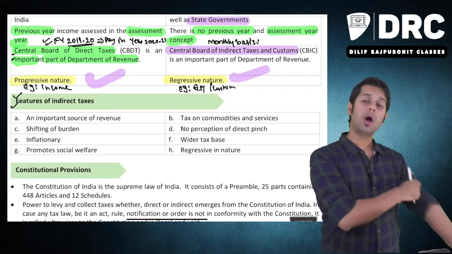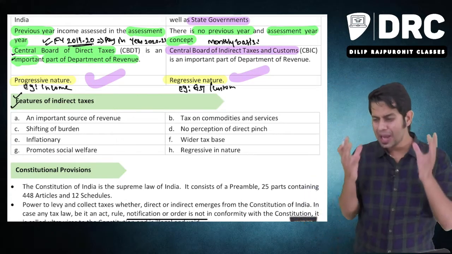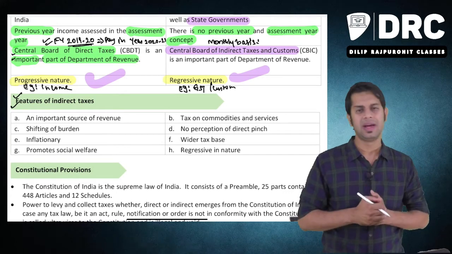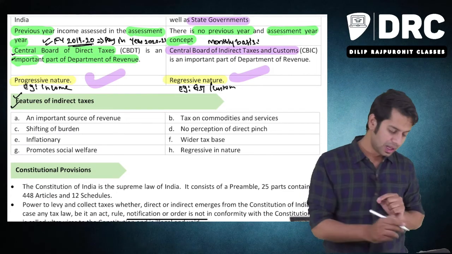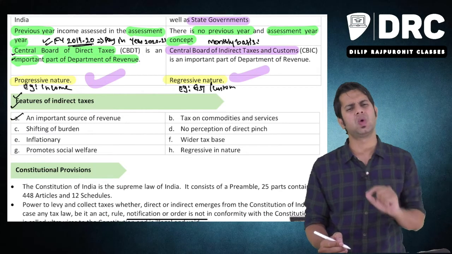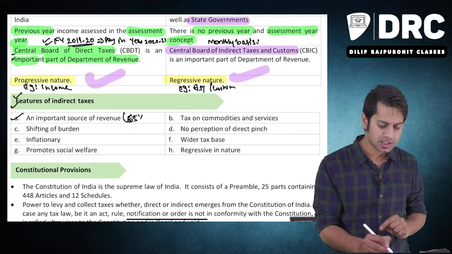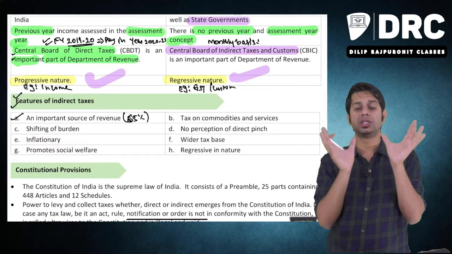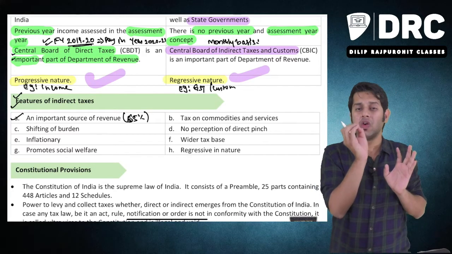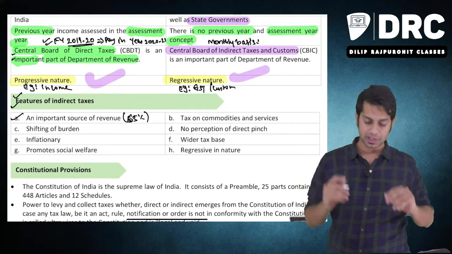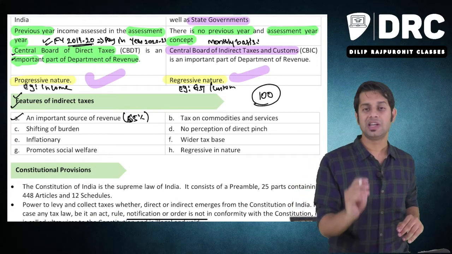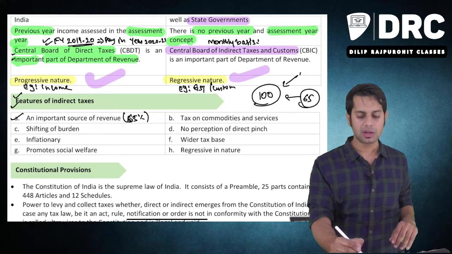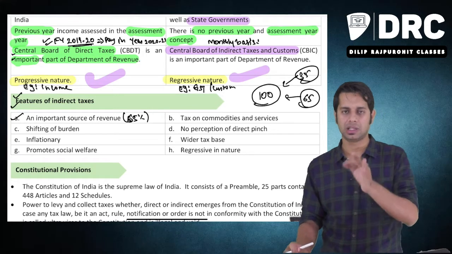Now, what are the features of indirect taxes? What makes GST an indirect tax? Point number one, indirect tax is an important source of revenue to the government. Around 65% of the total tax revenue which the government gets comes in the form of indirect taxes. Out of 100 rupees which the government is getting in the form of tax, 65 rupees is from indirect tax, and only 35 rupees is from direct taxes or income tax.